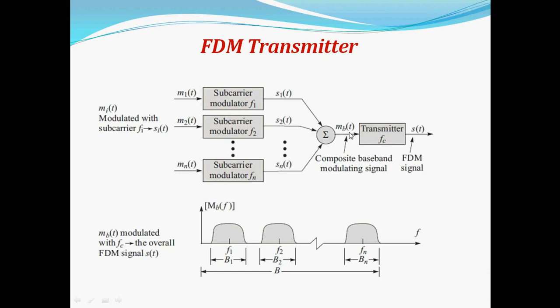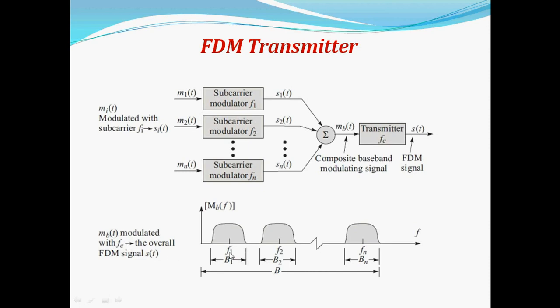Now in the transmitter, with some center frequency fc, the composite baseband modulating signal mB(t) is sent to the transmitter, and after frequency division multiplexing we transmit the signals here. So mB(t) is modulated with center frequency fc, that we can see here.